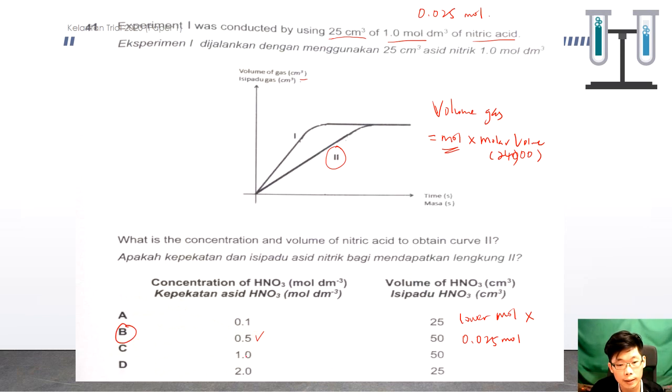So if 1 mole per cubic decimeter, it will be the same concentration. So same rate of reaction, but the volume is different, it will be double. So meaning that the volume will be double for C. D will be higher concentration, meaning that it will be a steeper gradient here. Okay, so D will be out. So B is the answer.